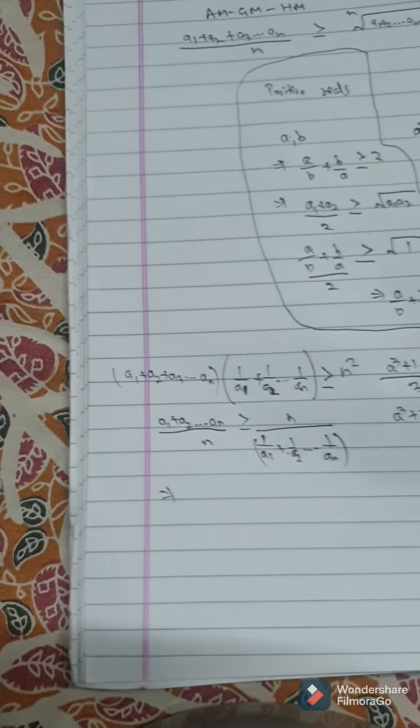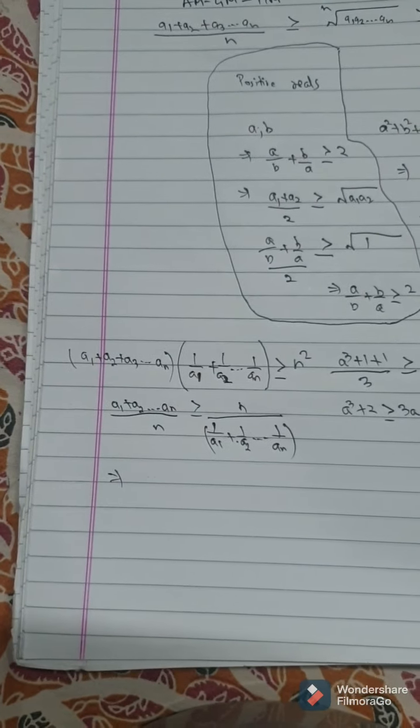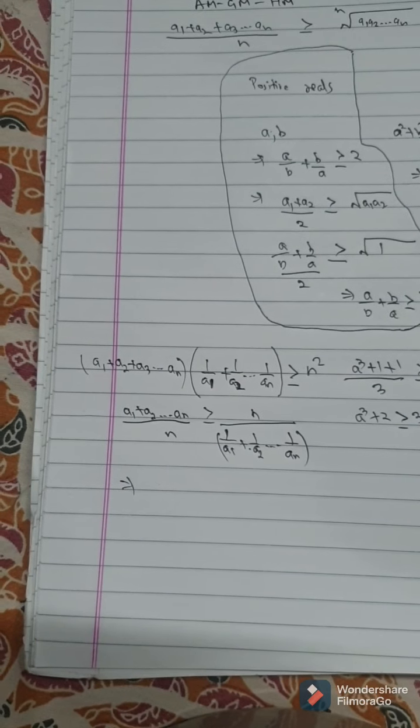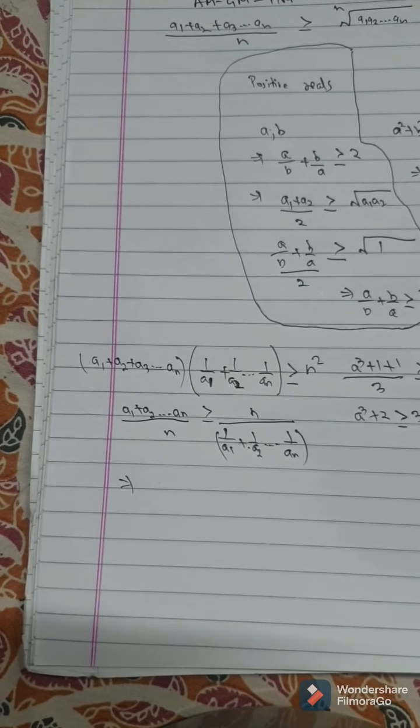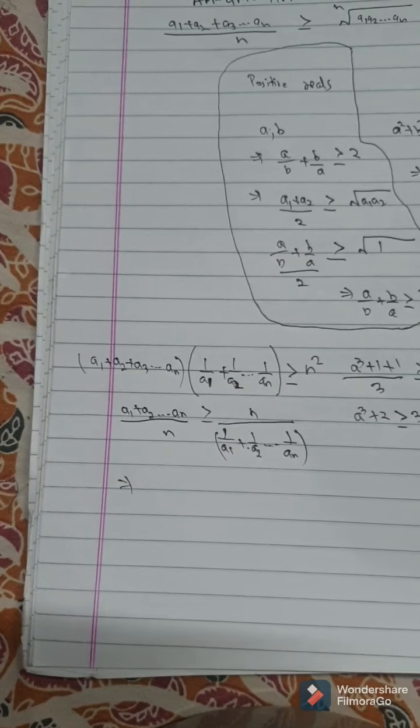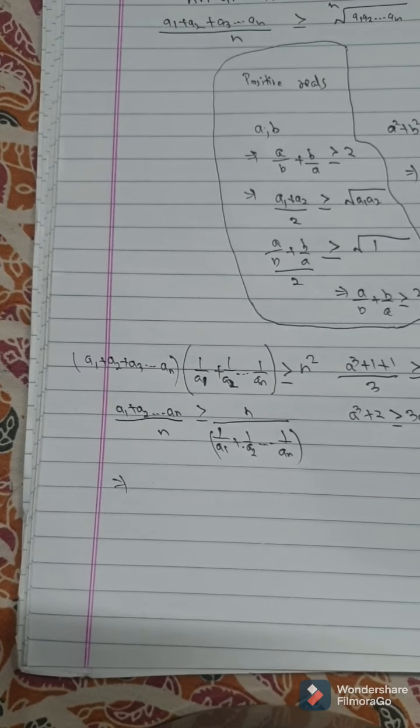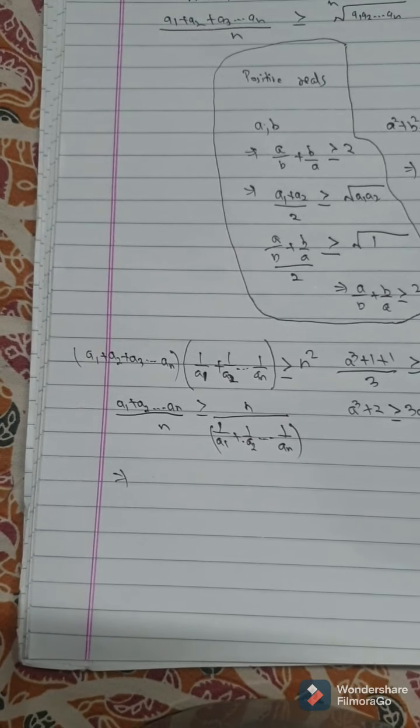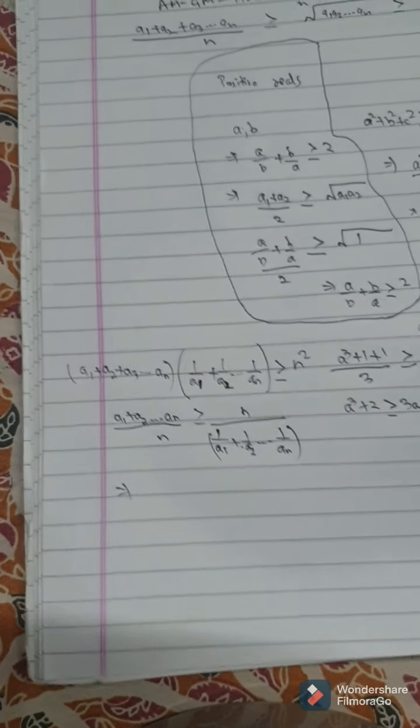Now, let's try one more example. See friends, today I am not taking hard examples because I want to grow your intuition slowly. We don't want to rush it. Slowly we will grow our intuition, then we will be able to do harder problems, like IMO problems.